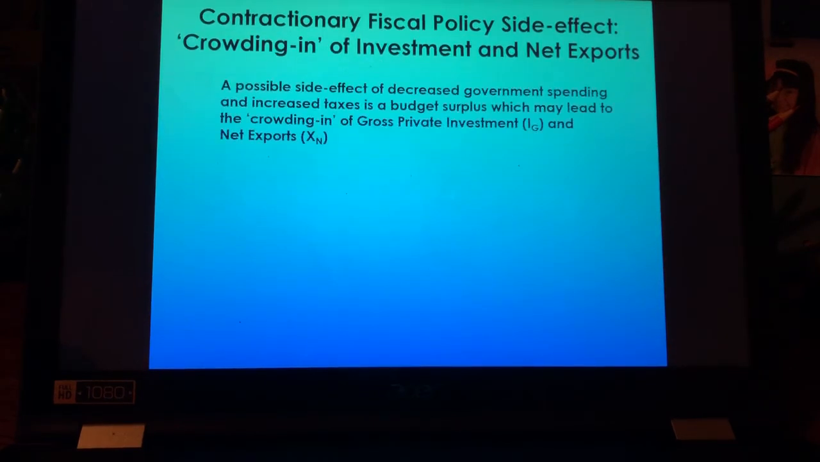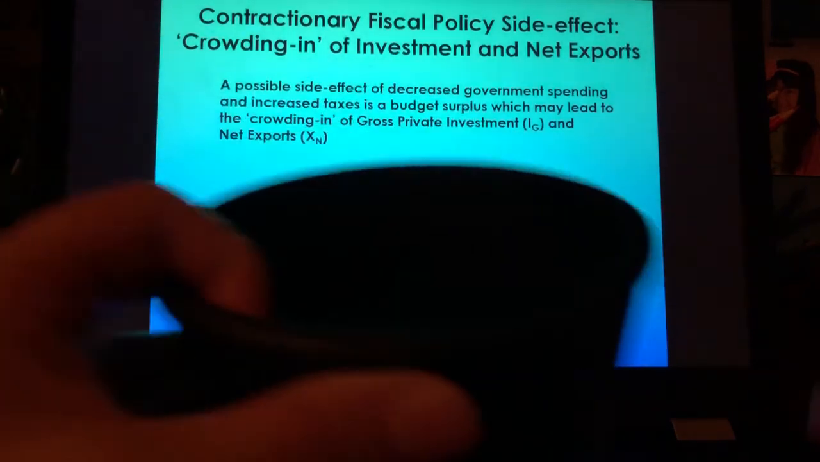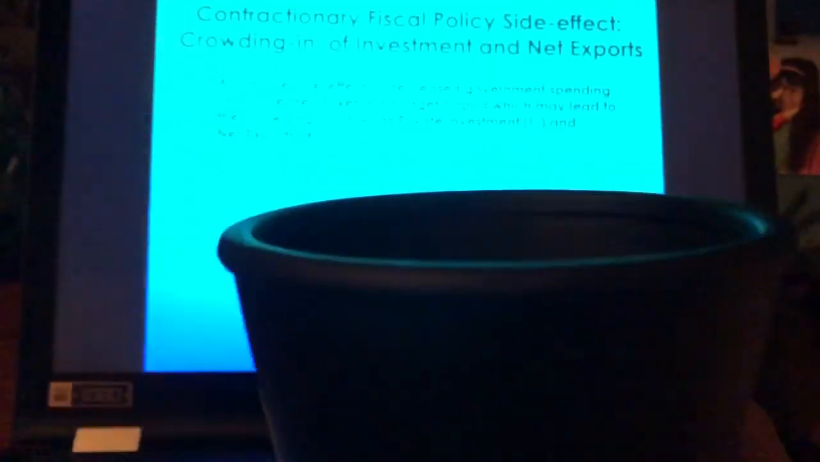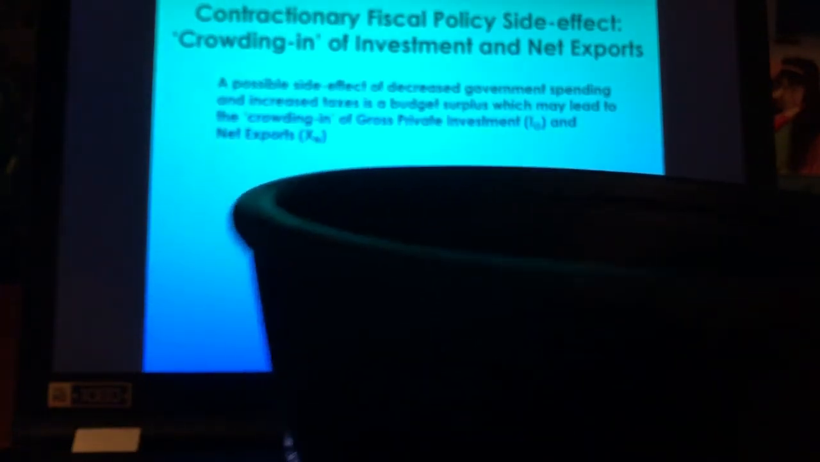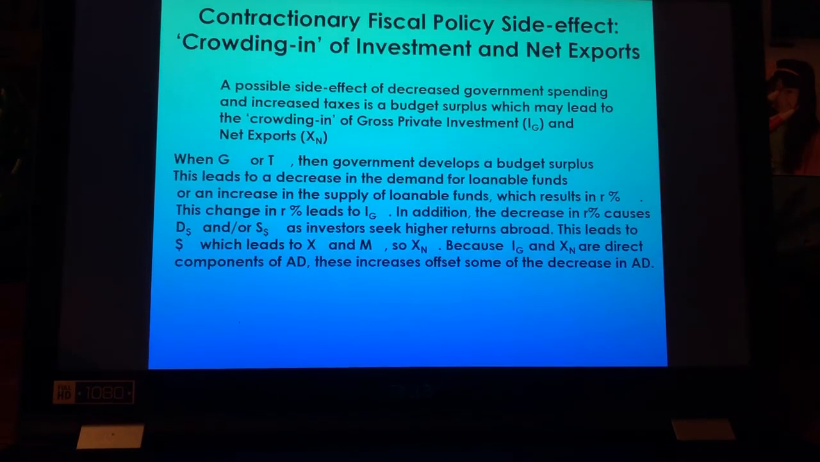So contractionary fiscal policy. The side effect of this is crowding in. In contractionary, the government increases taxes and decreases government spending. So in expansionary, the government's hand was in the money pit, right? And now that they're increasing taxes and decreasing government spending, they've taken their hand out. And now the money pit is open, so businesses can go in and start borrowing. So now it crowds in people to the pit. Okay? And so basically when the government spends less and taxes more, the government develops a budget surplus because now they're taking money from people.